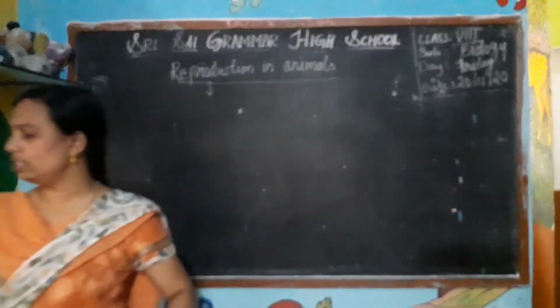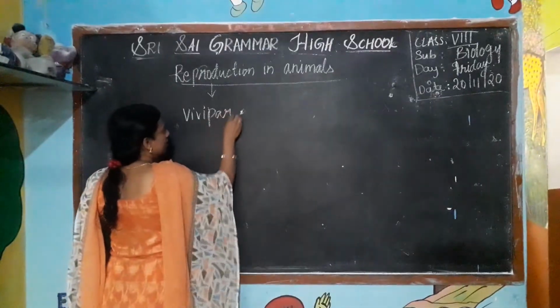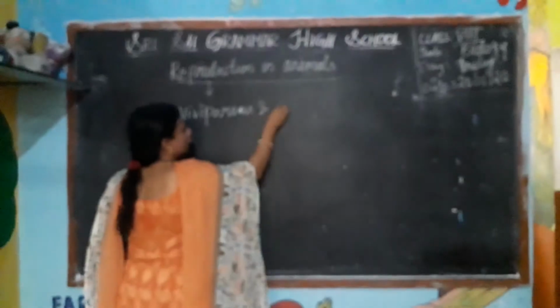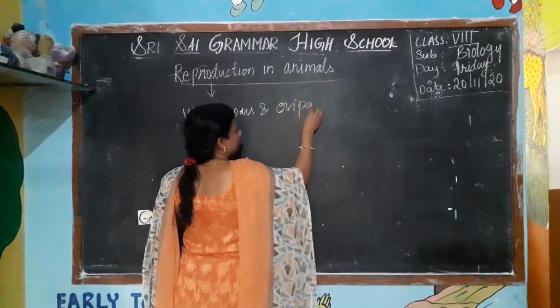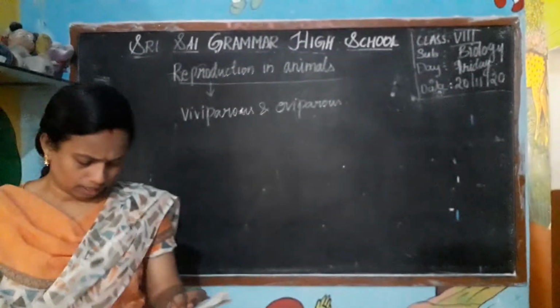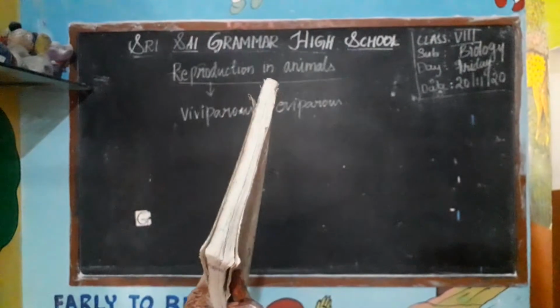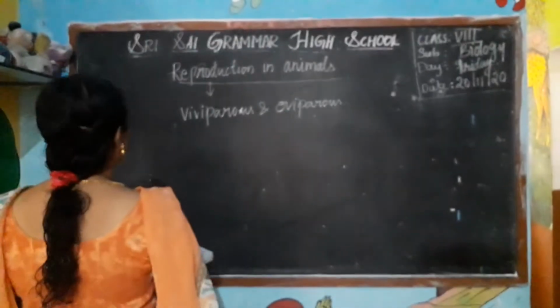And what is meant by viviparous and oviparous?